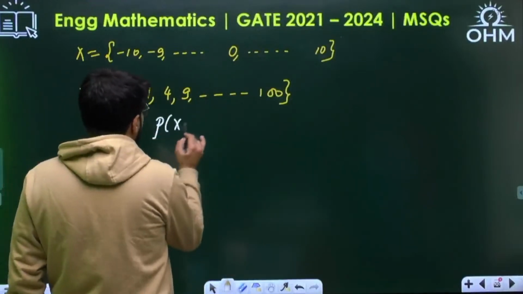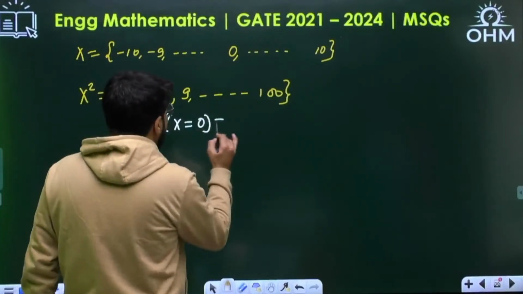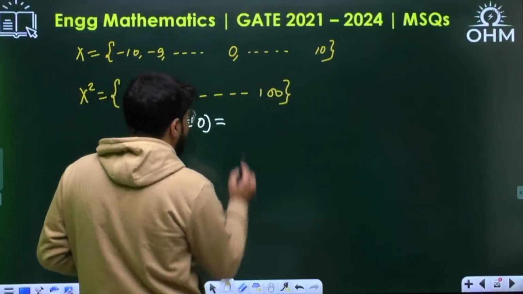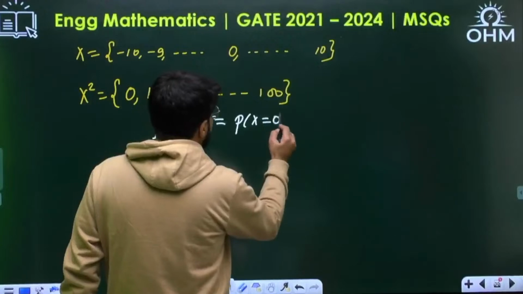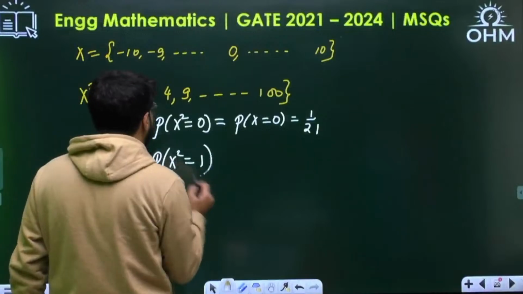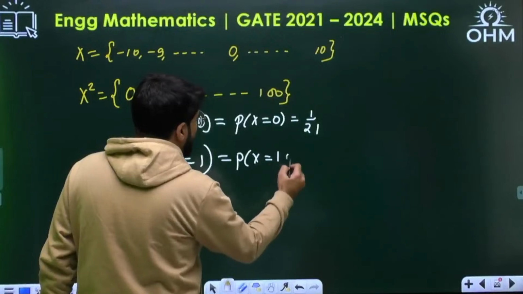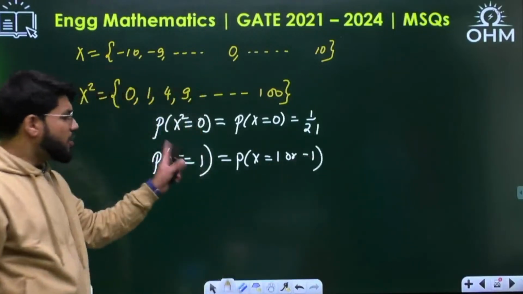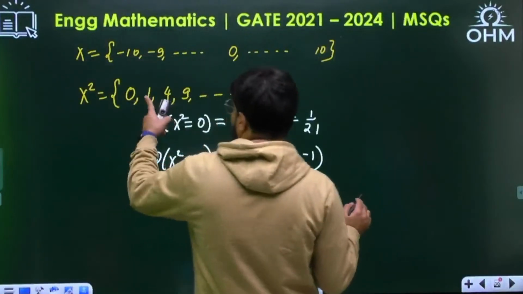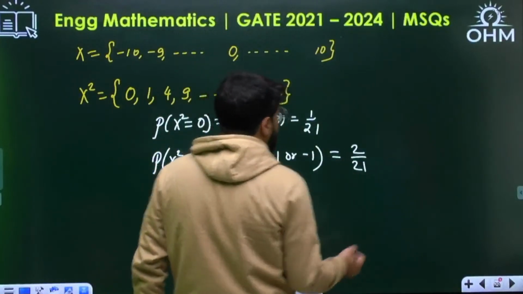No need to calculate if you know the concept of uniformity, but just to explain, let me write down. What is the probability X square equal to 0? It is equal to probability X equal to 0, which is 1 by 21. But what is the probability that X square takes the value 1? X square can take the value 1 when X takes the value 1 or -1, because for both of them the square will be 1. So two cases are coming up here, 1 by 21 and 1 by 21, which is 2 by 21.